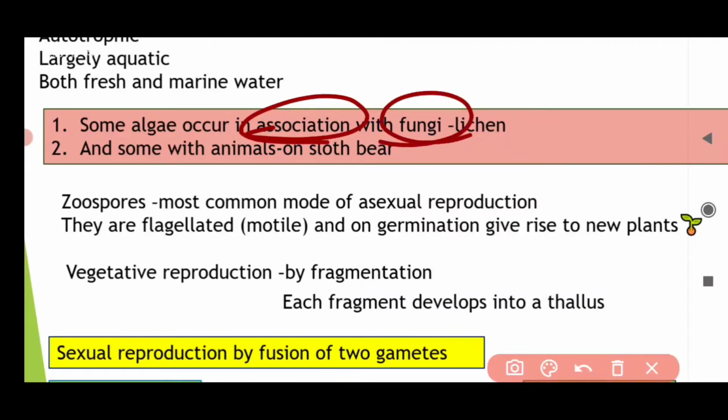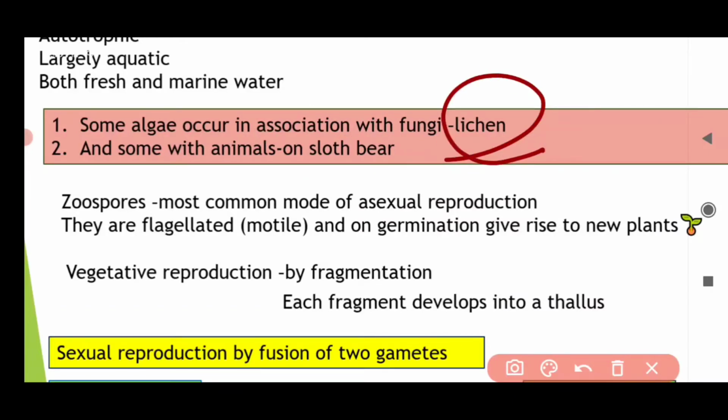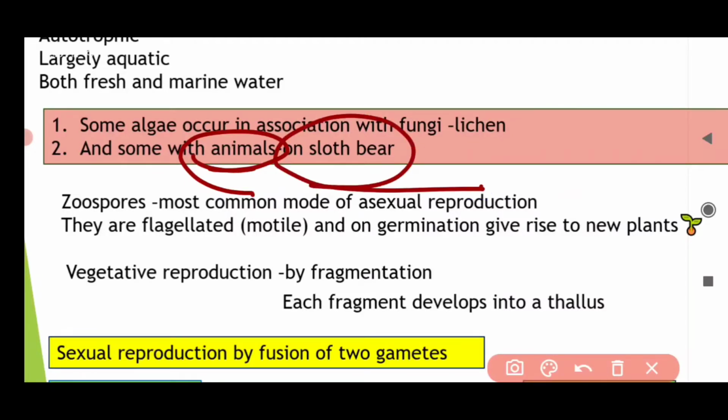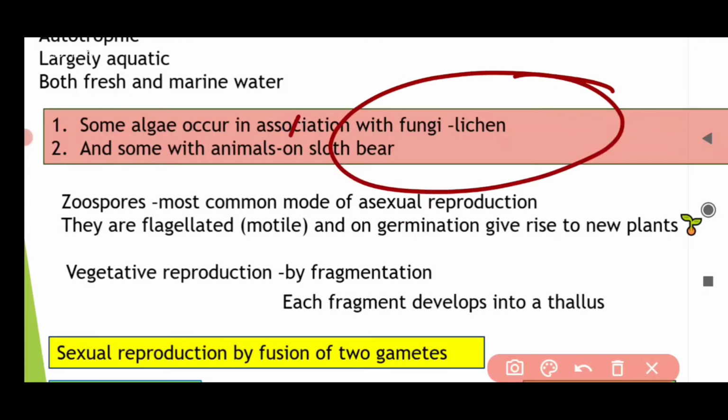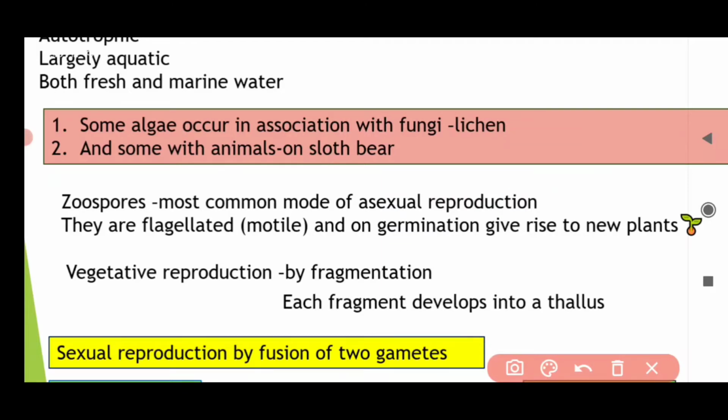With fungi. This association is called lichens. And talking about association with animals, some algae live in association with animals such as sloth bear. On sloth bear there are some algae surviving.